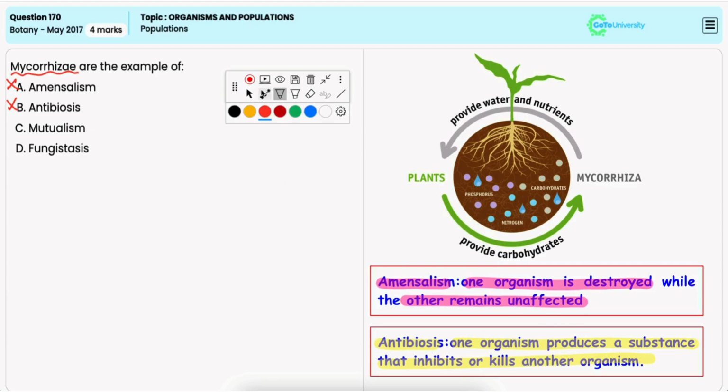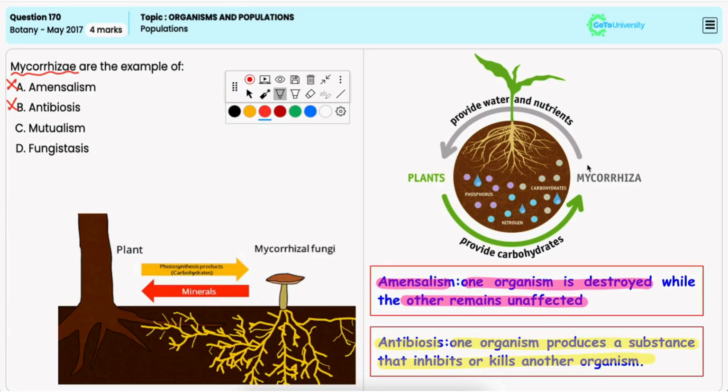Option C, mutualism. Now, mycorrhiza represent a mutualistic relationship between fungi and the plant roots, where fungi help the plants to absorb nutrients like phosphorus and plants provide the fungi with carbohydrates. Hence, it is the correct option.